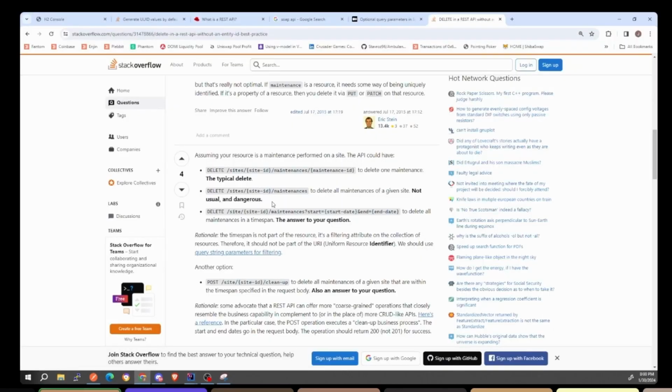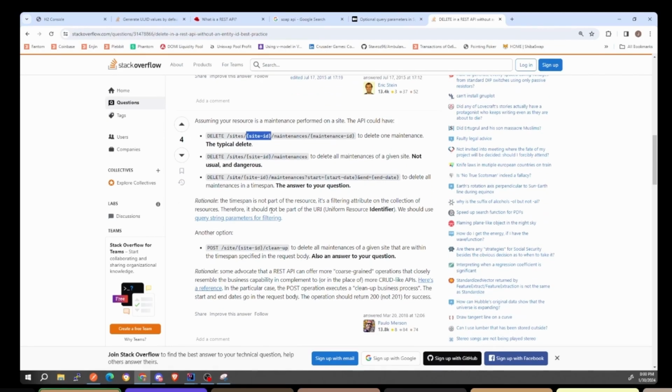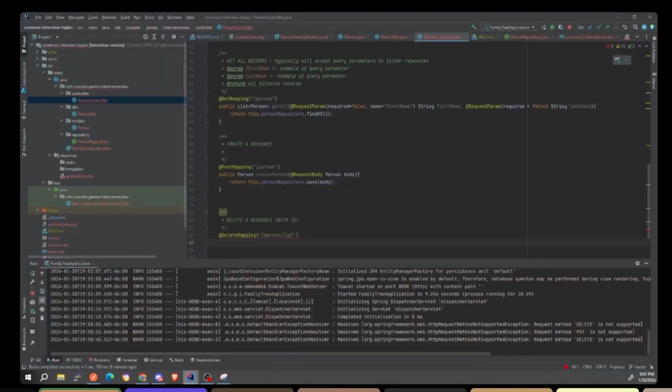You can see here that I'm explaining RESTful API with the CRUD, which is very simple and very basic. But when you start getting into multiple relationships with entities or resources, like this is a site, and it's looking at the site with this ID, and then I'm looking for all the maintenances for that site. But then I'm getting the specific maintenance object of this ID that belongs to this site. This is where RESTful API gets complicated, and this is where you want to continue to research and read up on things. But you're going to find that there is really no standard. Everybody just has opinions.